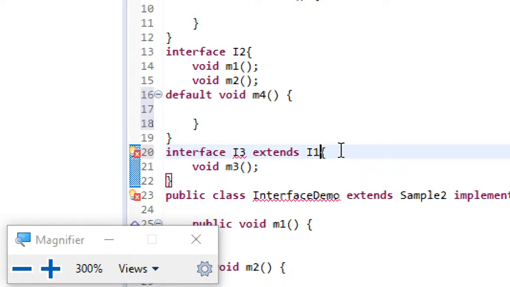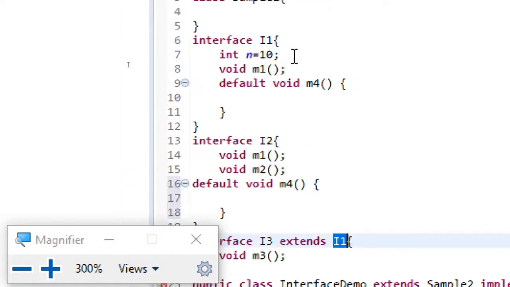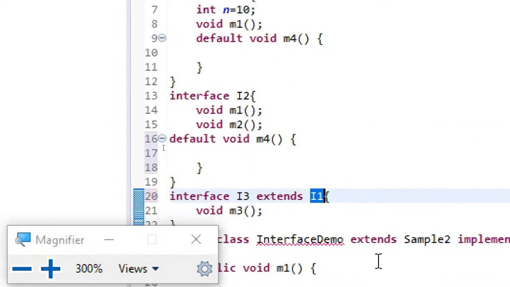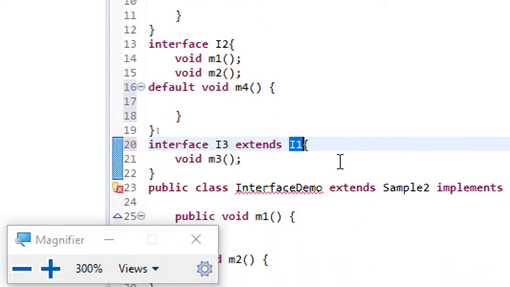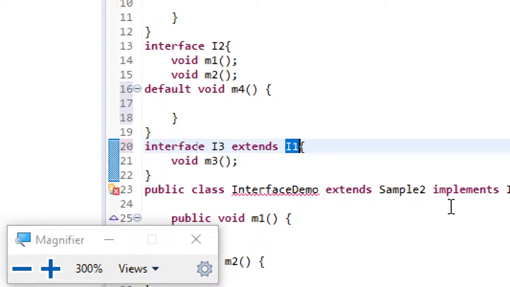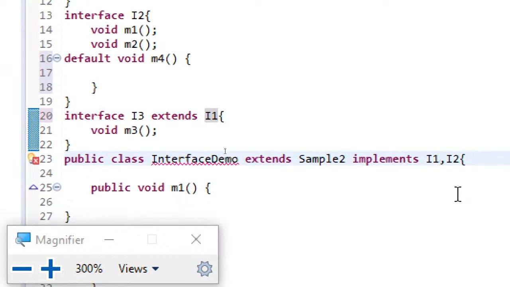If I remove one, then there's no problem, because the compiler clearly understands that M3 is of I1, M3 of I1 is to be invoked. So this care also has to be taken when default methods are being written in interfaces. Here also the same error. Since I have written here I1 comma I2, the error is coming. If I just remove this I1, again there's no confusion. There you can see after I deleted that I1, there is no error.